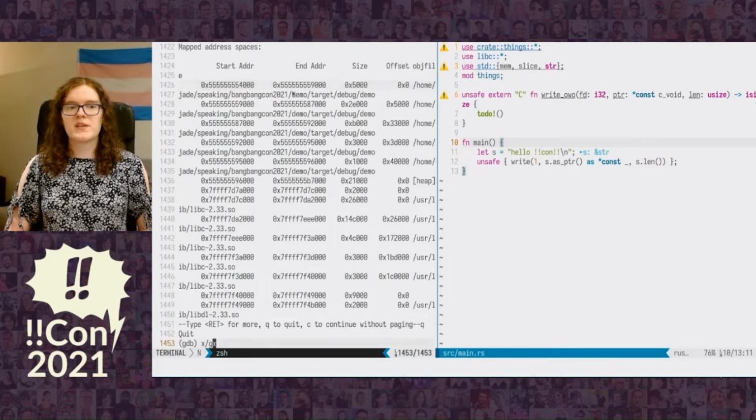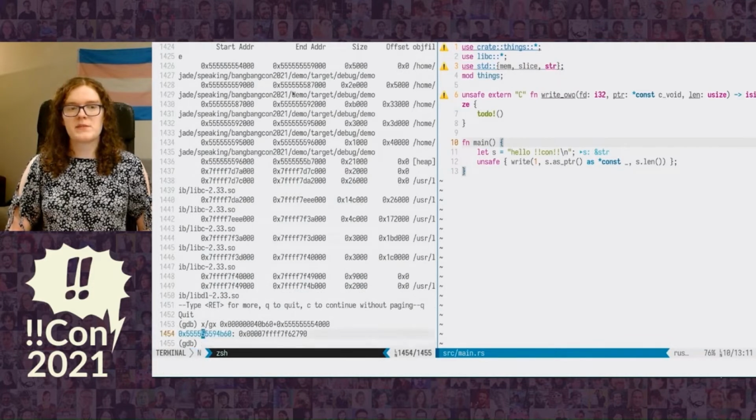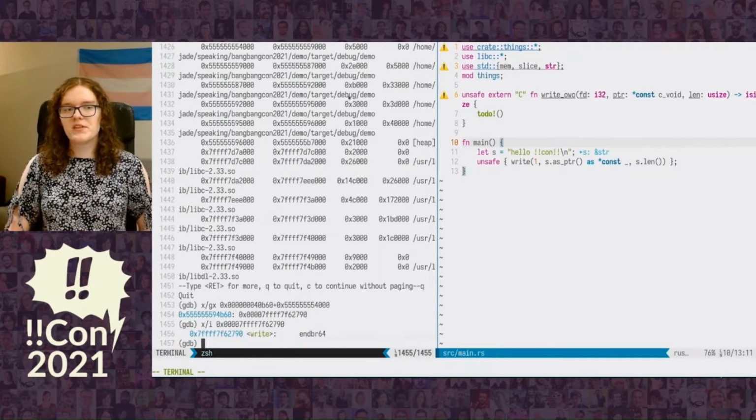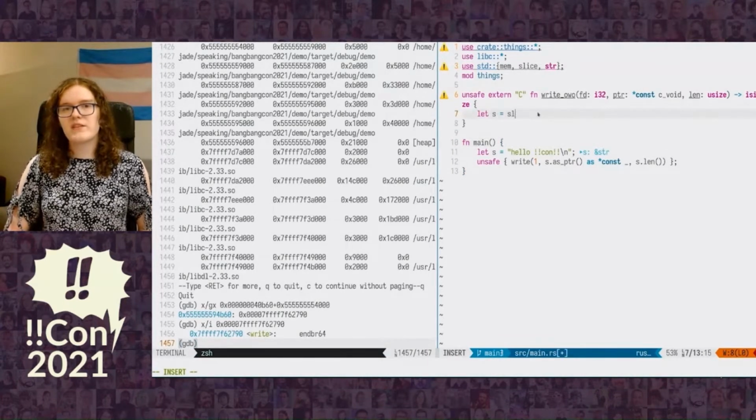So that probably confirms our hypothesis already, but let's continue testing it. So we're going to add the offset that we got from readelf to the number we got from GDB for the base of our program. And then we're going to dereference that as a pointer. And we see a 7FFF value that we saw before. So that already looks promising. And indeed, if we look at an instruction there, we see that it is part of the write call. So that's good. Let's start writing a wrapper.